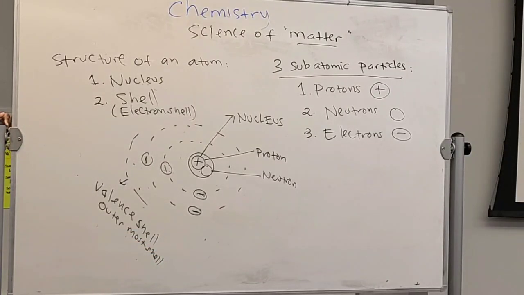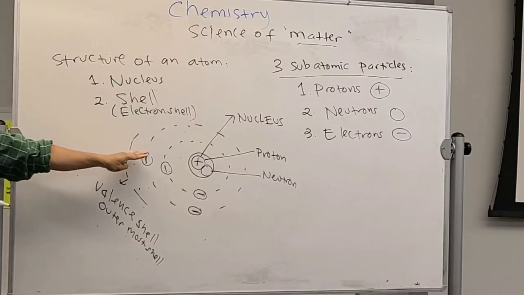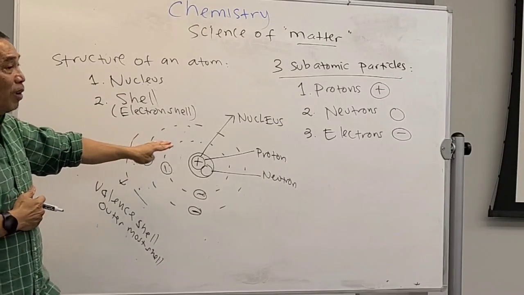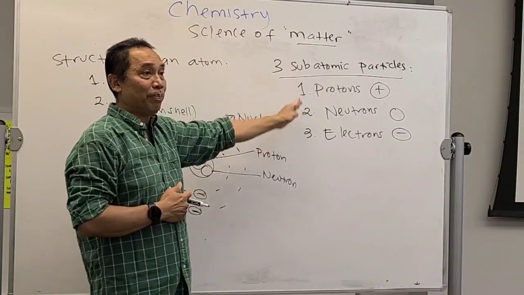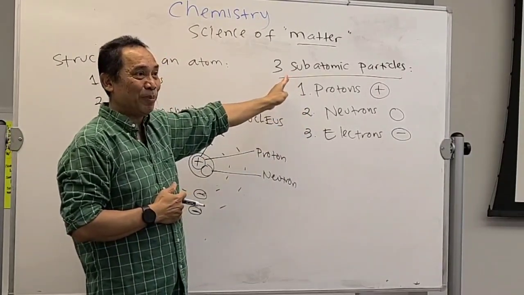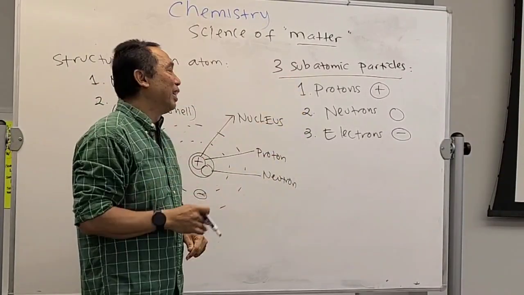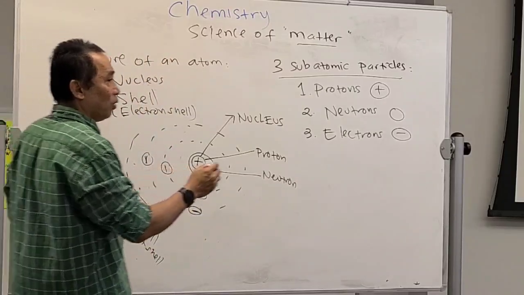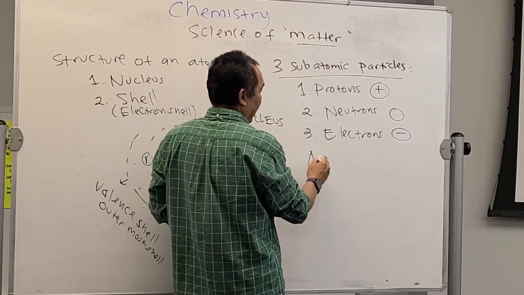You get me? It will have a certain number of electrons based on the atom. So all atoms will have the same structure like this. The one that makes the difference is the number of these particles. Are you with me?